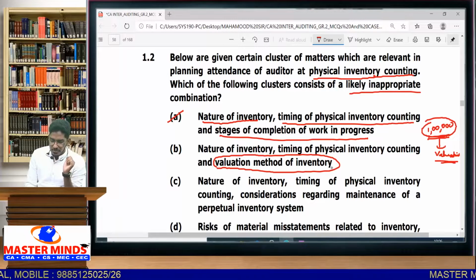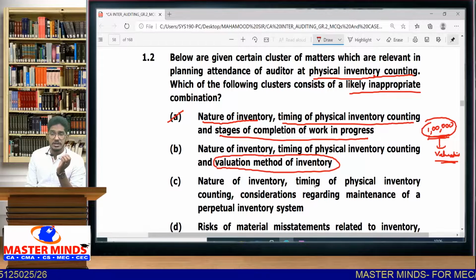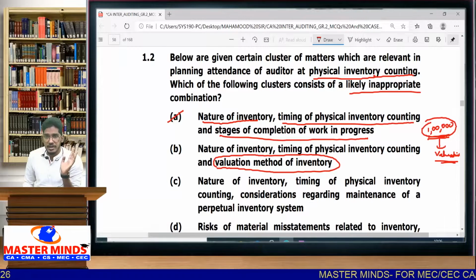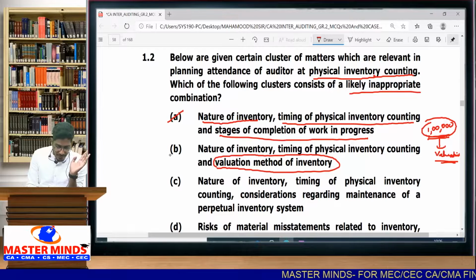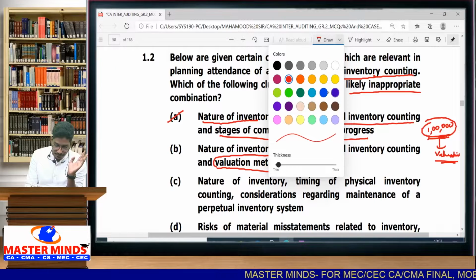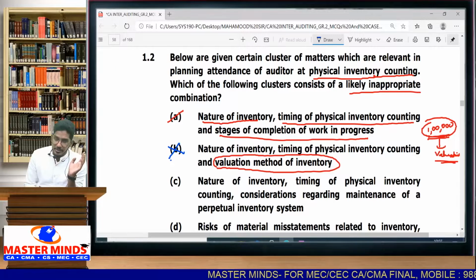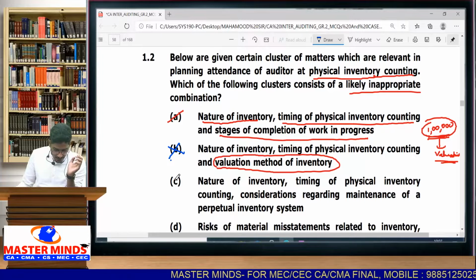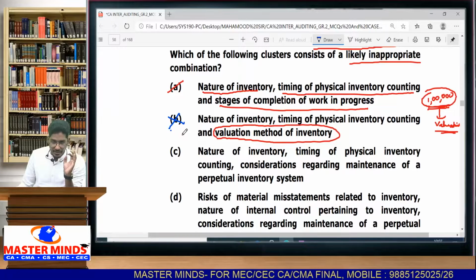So this valuation method of inventory is not a matter which the auditor will consider at the time of physical inventory counting. Okay, so B is an inappropriate combination. B is an inappropriate combination. So C and D also let us read. So answer, I think B is the correct answer.